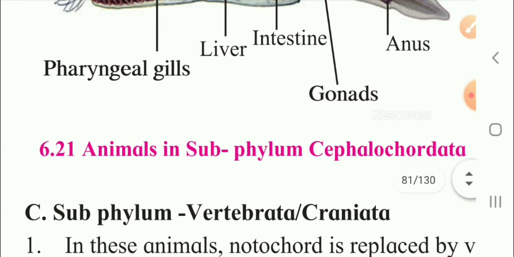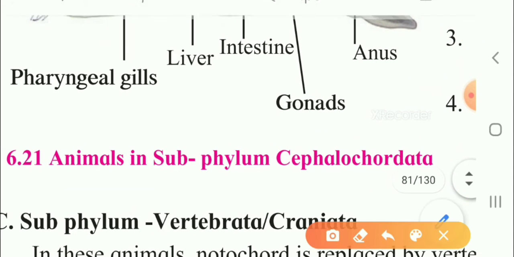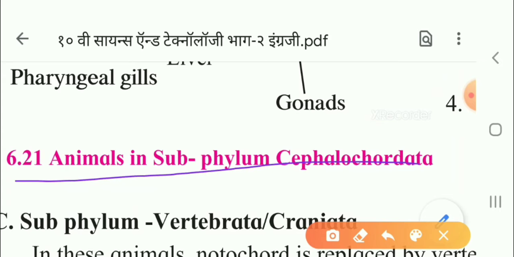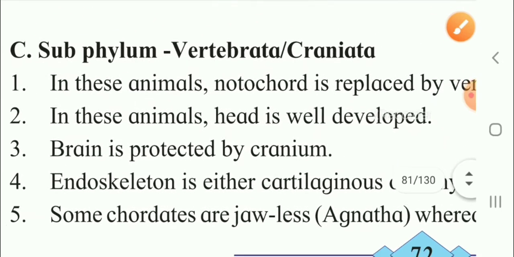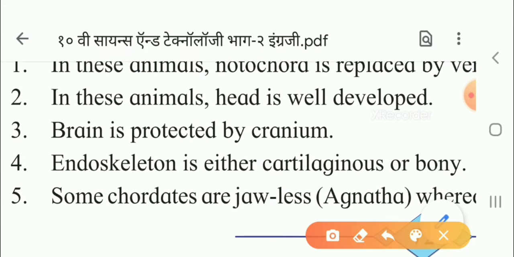You can see here, children, these are animals in Cephalochordata. Now let us see the next one, subphylum Vertebrata or Craniata.